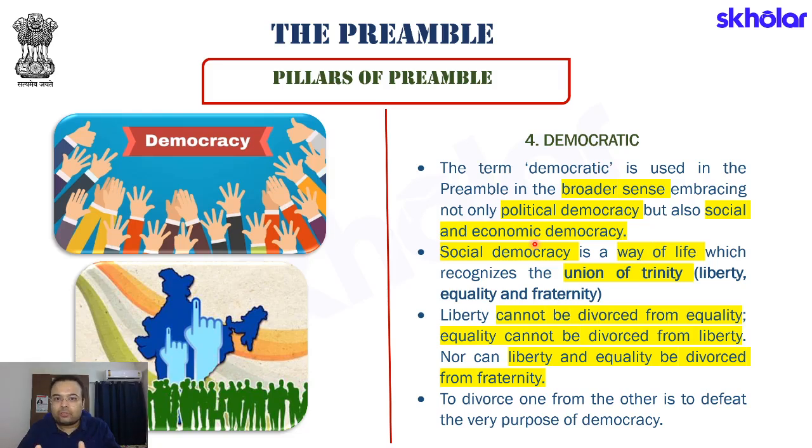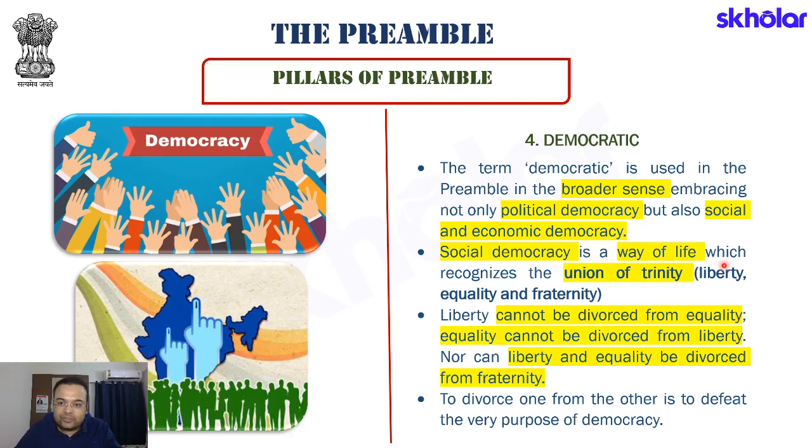When we think about democracy, the first thing that comes to our mind is elections. That in a democracy, people will elect their representatives, anyone can stand for the election, and a person can get elected, and that person will take decisions on behalf of the people. But that is a limited way to look at democracy, because that encompasses only political democracy. What we require is also social democracy and economic democracy. That is, people are acting in a democratic manner in their social lives. There is equality, there is liberty in the social lives of the people, and even the economic policies of the country will be based on democratic ethos, democratic principles.